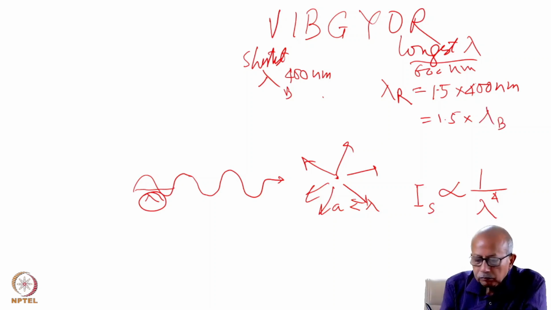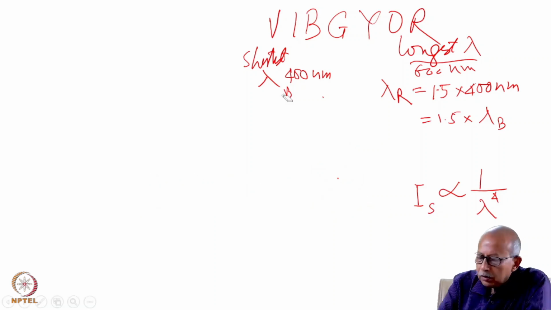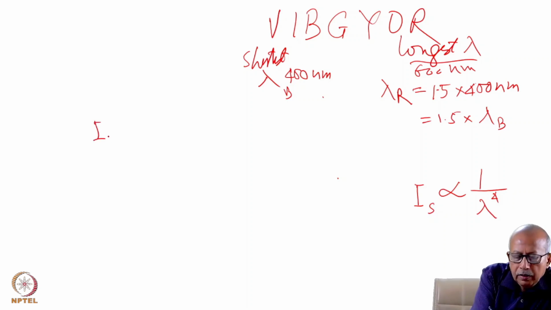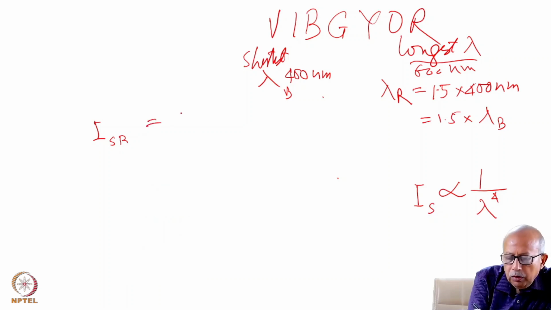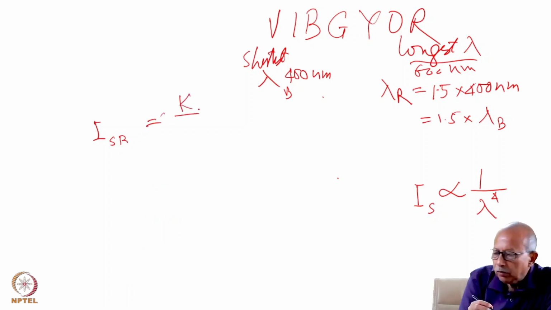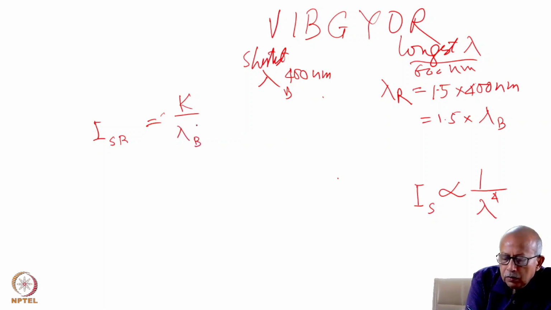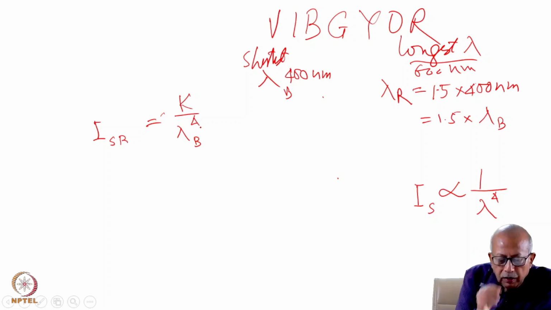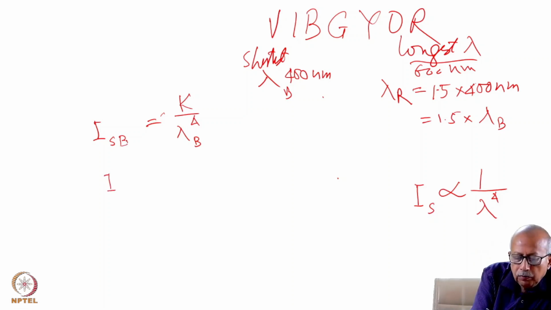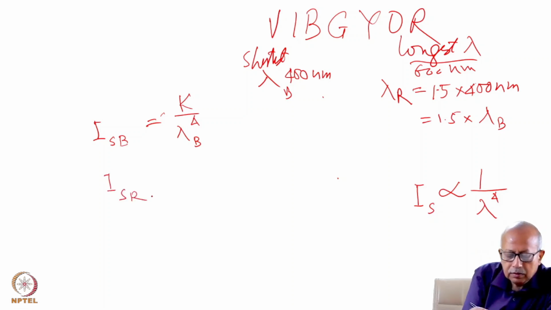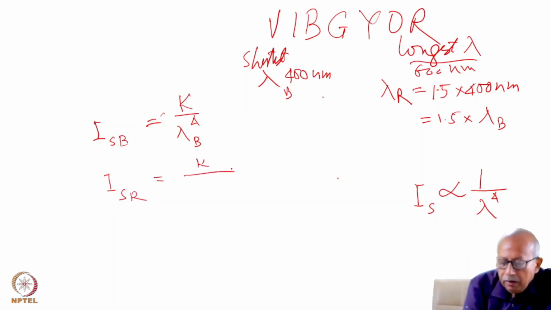So then, if we substitute these values here, then the intensity of scattering for blue light will be equal to 1 by, let us assume that the proportionality constant is K, lambda B to the power 4, and the intensity of scattering for red light will be K by lambda R to the power 4.